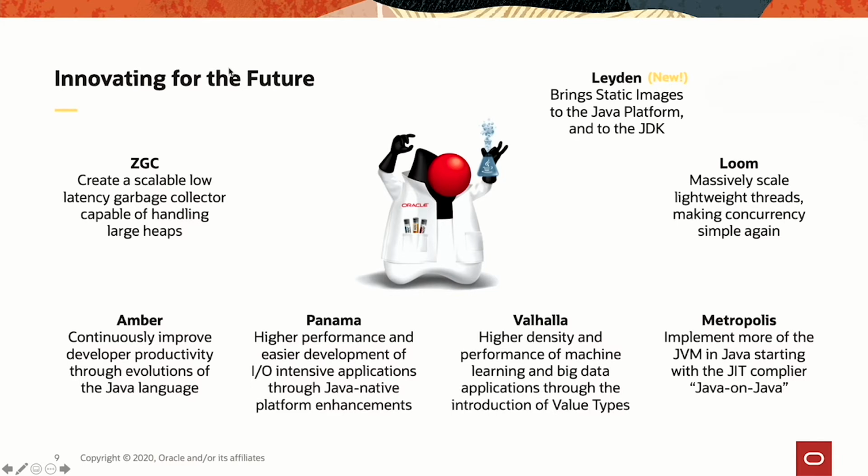So we have all those projects, and the good news is that given that we have a new release cadence, we have this predictable model where we know that there is a release every 6 months. That basically means that those projects, even though they are running over the course of multiple years, have a vehicle to deliver capabilities gradually and incrementally to the platform. And we'll see, for example, that Amber has been going on for multiple years. In every release, Amber is bringing new capabilities to the Java platform. And we can also say that, for example, with Loom. We'll see that, well, already today, even though Loom is far from being ready, there are already here and there small bits that are done around the Loom project.